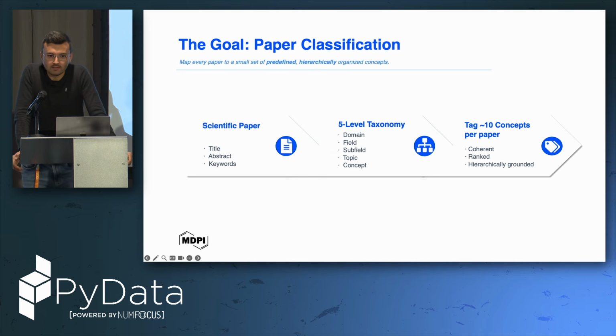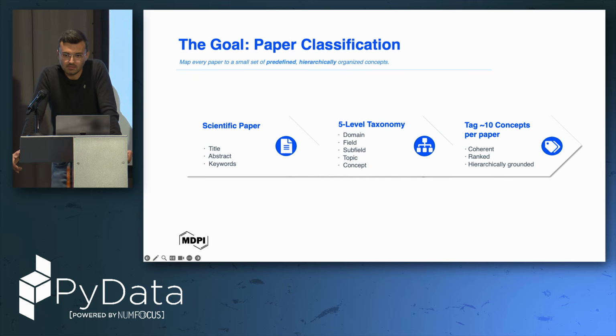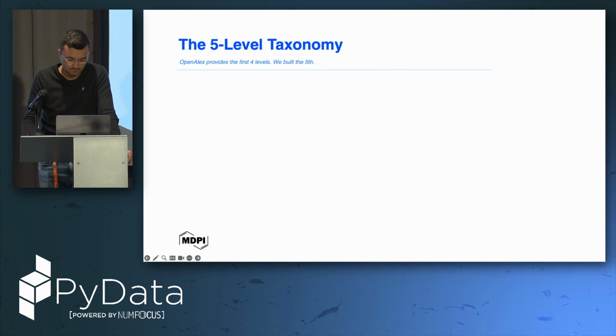The real final goal is a sort of paper classification. We start with a scientific paper, title, abstract, and keywords, to be embedded. Then we build our 5-level taxonomy hierarchy, spanning domain, field, subfield, topic, and concepts. And after we have this 5-layer taxonomy, our final goal is to tag up to 10 concepts on every paper in order to have a predefined and hierarchically organized concept list.